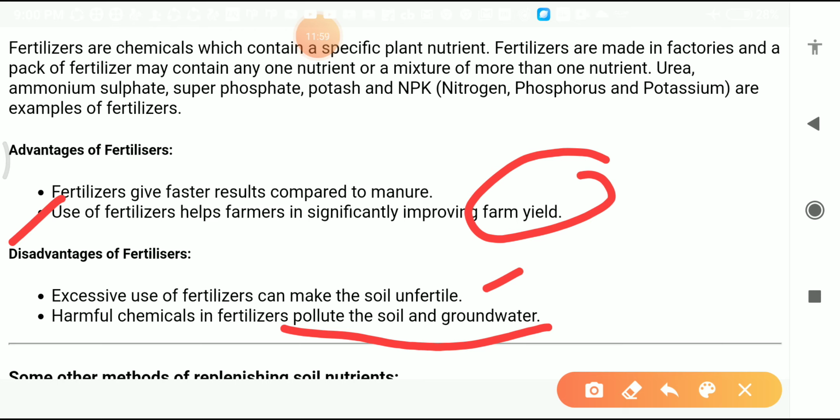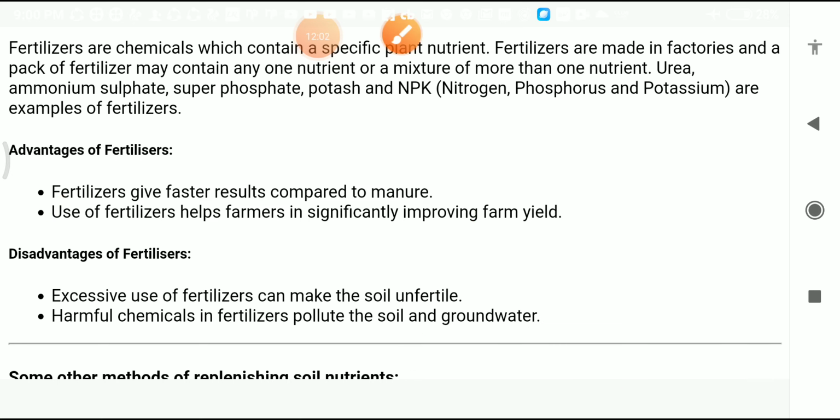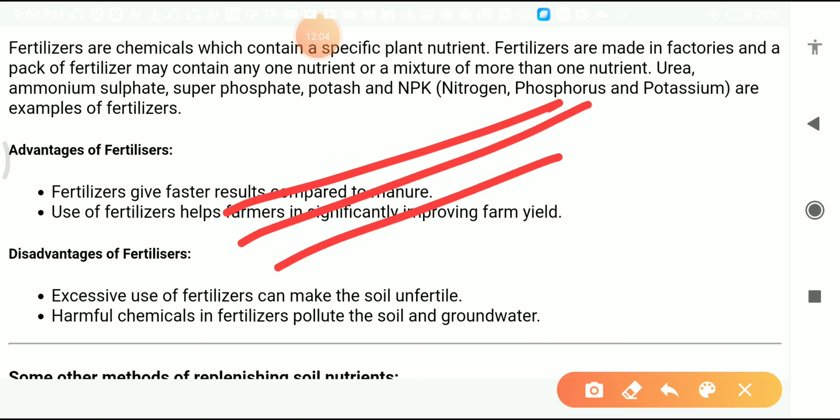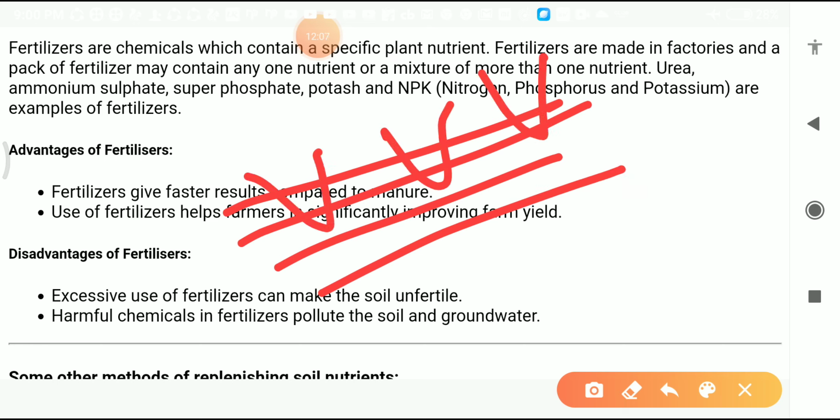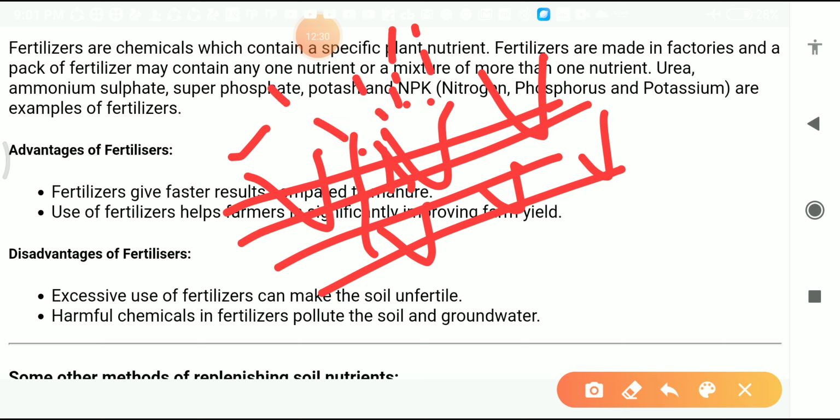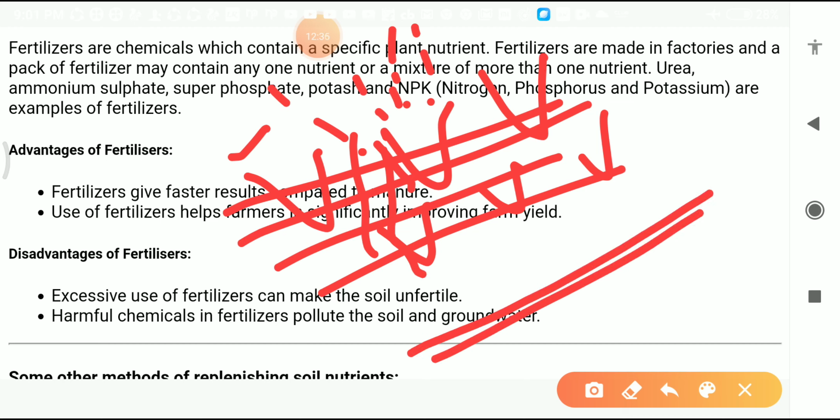How, students? See here, I will explain. Suppose this one is a soil, and here are plants. If we use lots of fertilizers in this field, then it will destroy the plants also, and it will make the soil unfertile. And during the rainy season, the fertilizers will go inside the soil and mix into the groundwater.